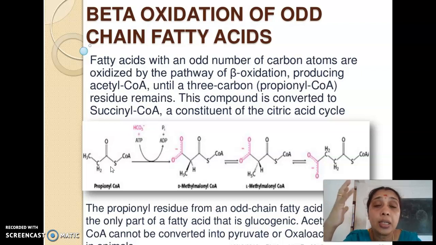So it's not a normal condition. It will be an abnormal condition. Three carbon atoms, these organic compounds are most precious for the body. Therefore, the body will not allow the simple excretion of propionyl-CoA. The propionyl-CoA thus formed will be effectively utilized by the body.